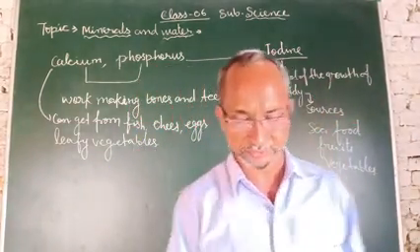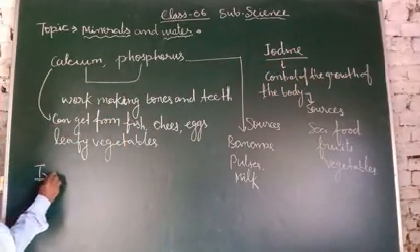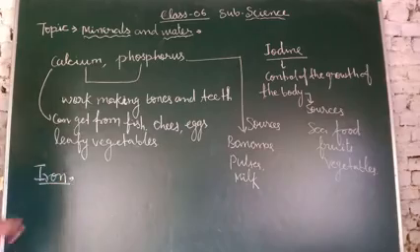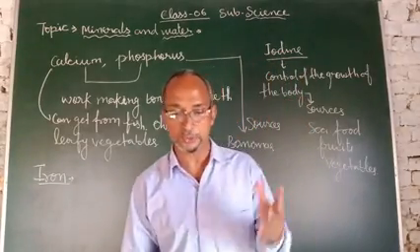After iodine, next is iron. Iron is also an important mineral for the human body. What is the work of iron?